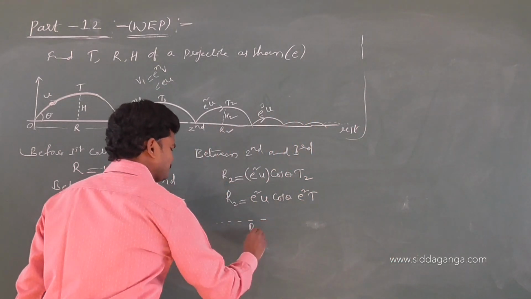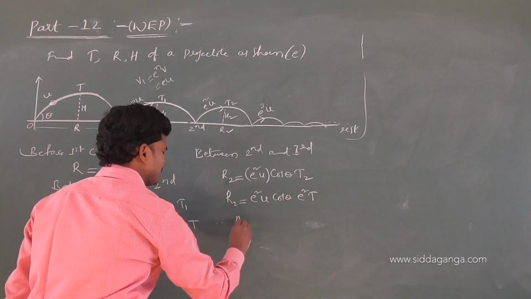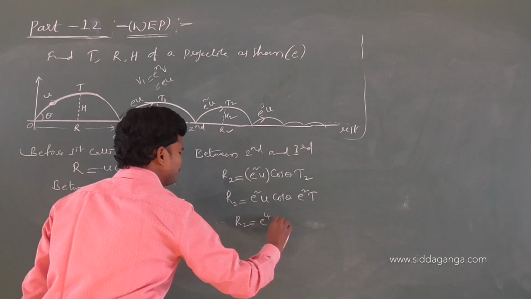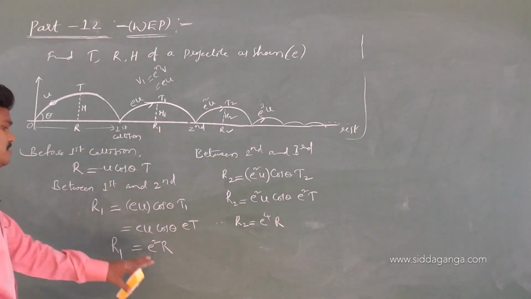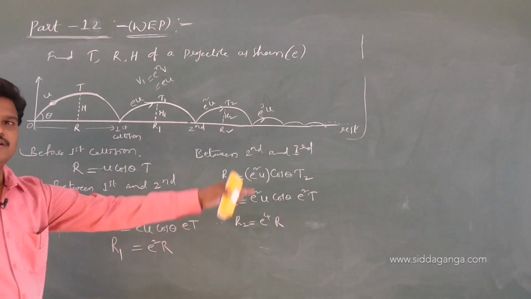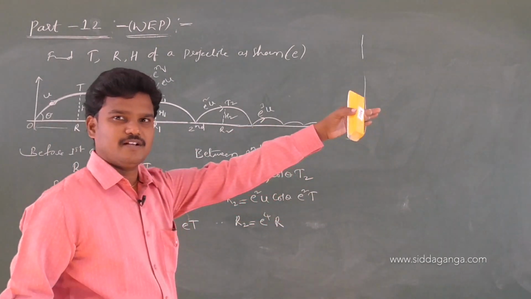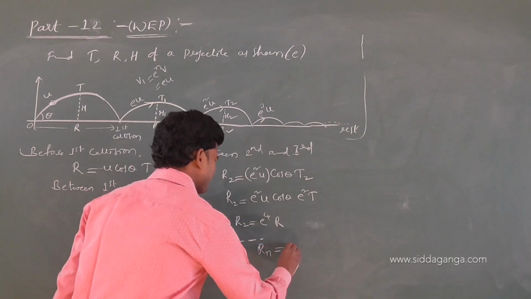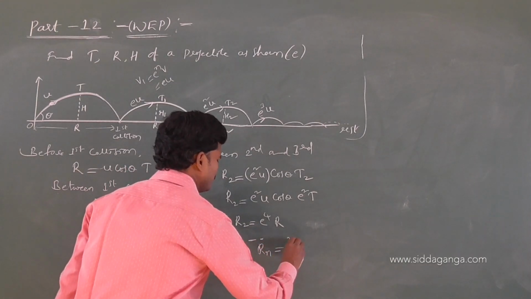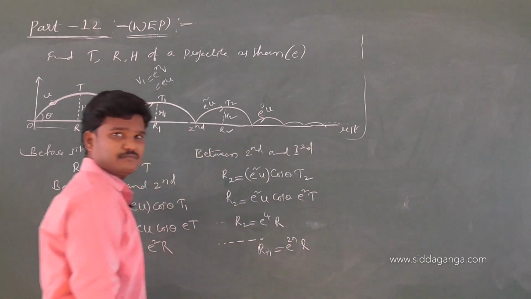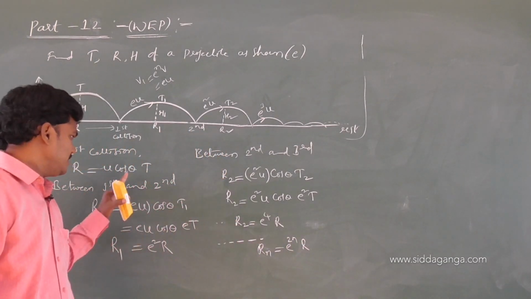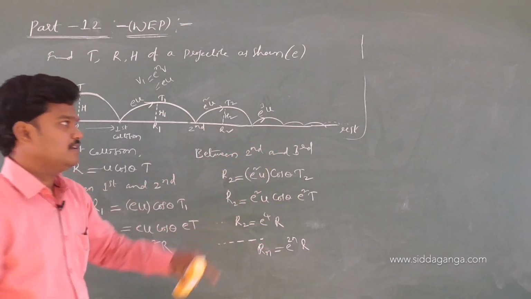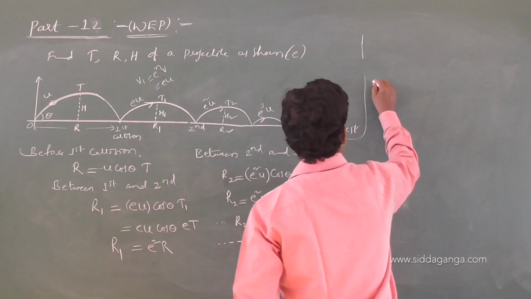Similarly, let me write this one. R2 is e power 4 into R. So R, e square R, e power 4 R, e power 6 R, e power 8 R, and so on. What is Rn? E power 2n into R. Correct? E square, e power 4, e power 6, e power 8. Now what is the total range?